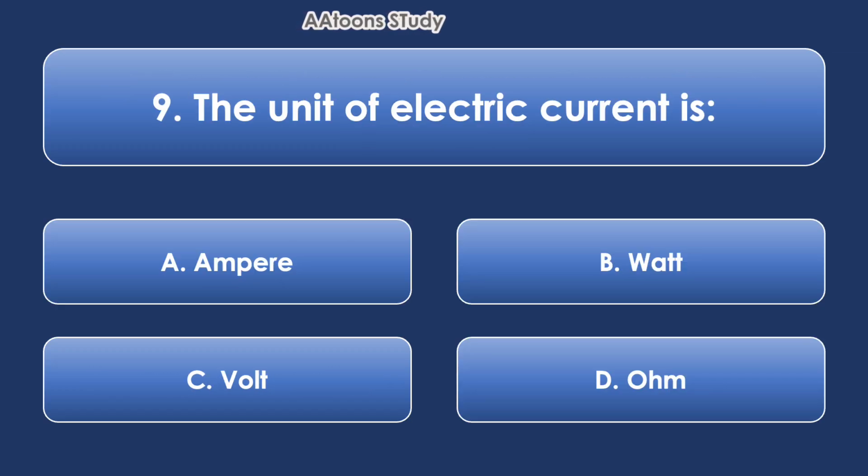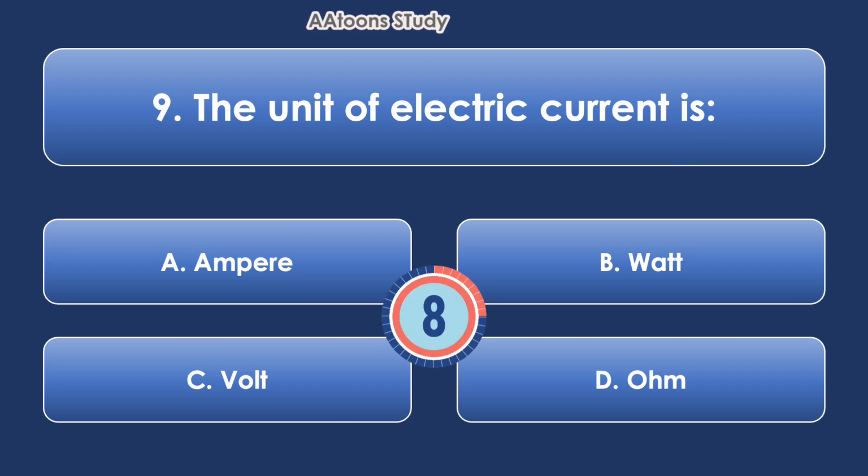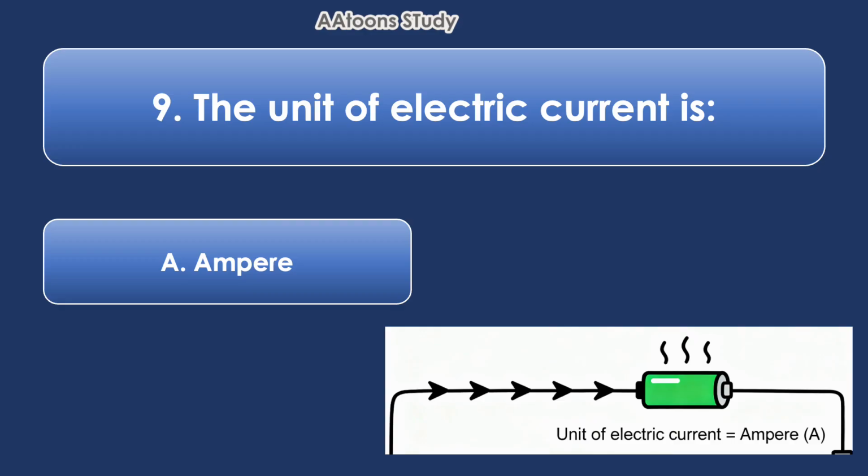The unit of electric current is ampere. The unit of electric current is ampere. Electric current means how much electric charge is flowing through a wire.